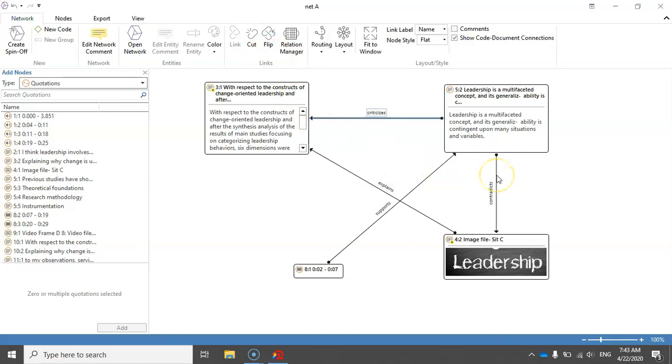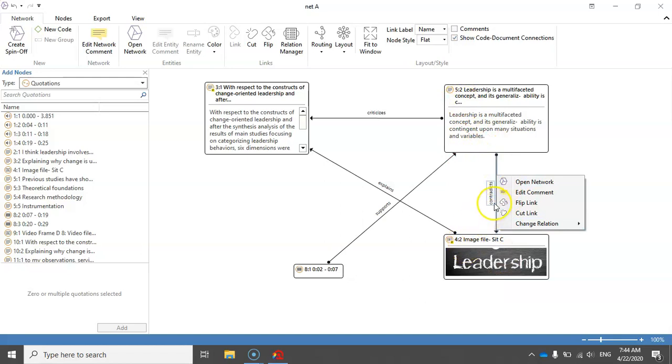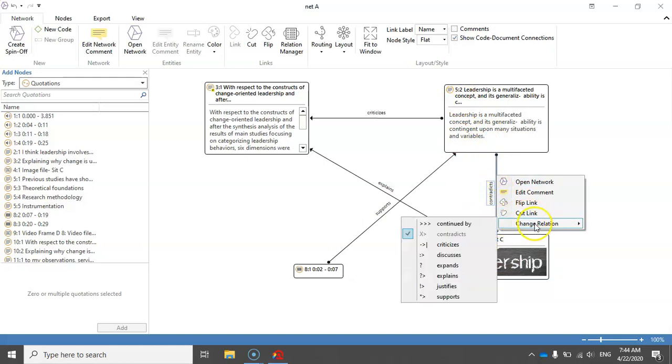Also, when you right click on any of the links, there are some options here. For example, flipping a link. So I can flip this link rather than clicking on this button. I can right click on the link and then select flip link from this menu. I can cut the link, and more importantly, I can change the type of the relationship between these quotations by selecting change relation and then selecting any of these relationship types. So right now quotation 5.2 contradicts quotation 4.2, and I can change this by selecting any of these options.